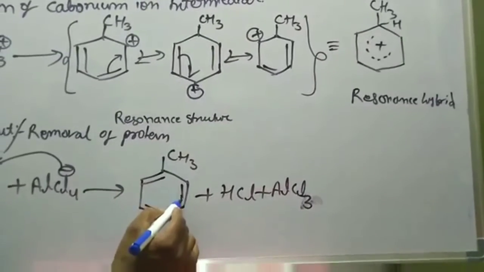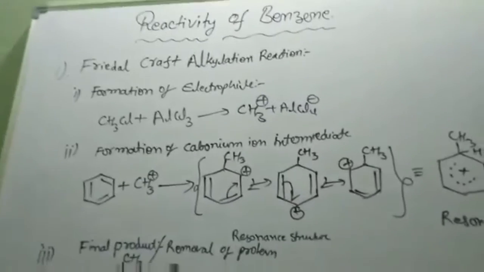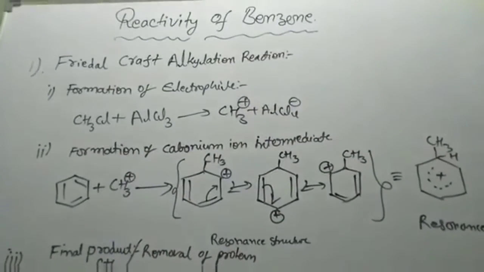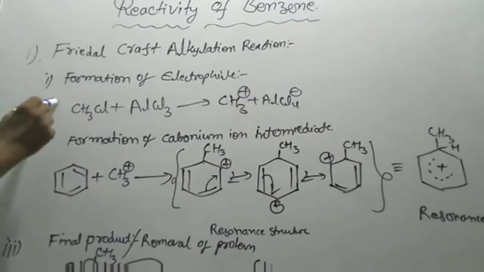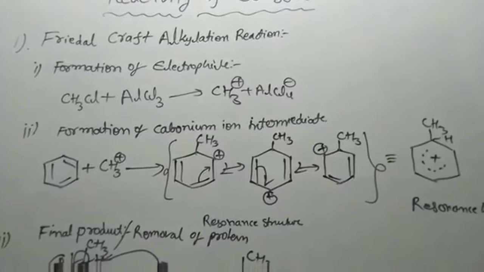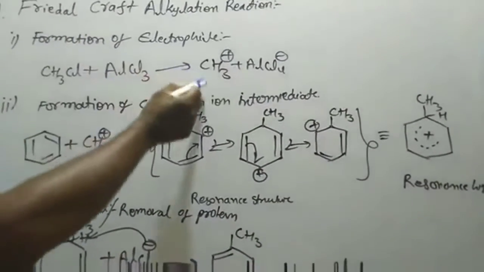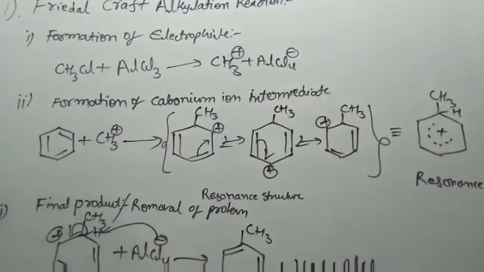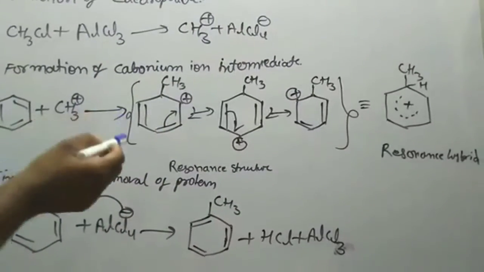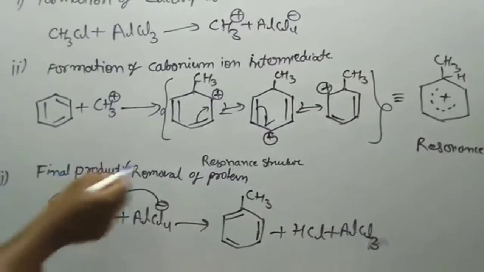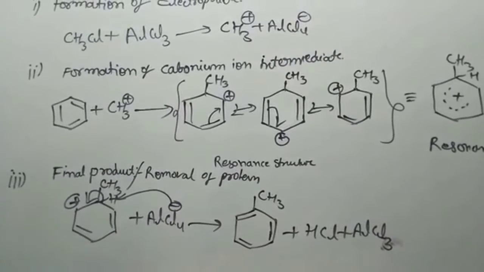Friends, this is about the Friedel-Crafts alkylation reaction. Once again I am repeating. This is also an electrophilic reaction of benzene, and it proceeds via three steps. The first step is formation of the electrophile: methyl chloride or alkyl chloride reacts with anhydrous aluminum trichloride, AlCl3, to give methyl cation. This cation attacks benzene to give resonance structures, and their combination gives the resonance hybrid. The removal of proton from the resonance hybrid gives the final product, methyl benzene. So this is about the Friedel-Crafts alkylation.